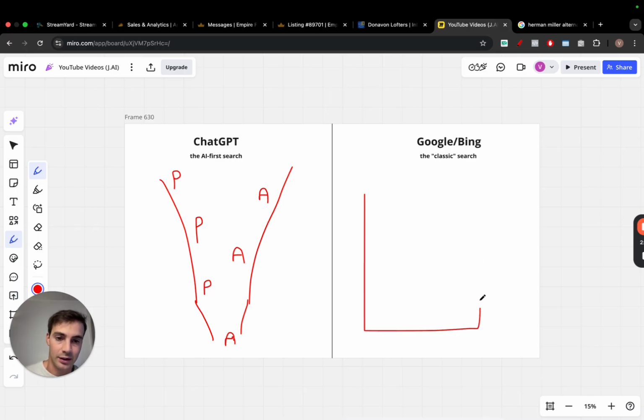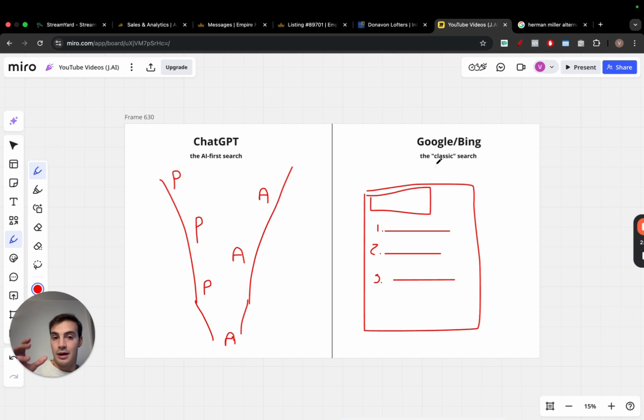While in the classic engines, you just search up something, and then, as you saw before, an article shows up, and then maybe a Reddit thread shows up, and then maybe, who knows, a YouTube video shows up, right? In the classic engine, you just click in, you read the article, and then you click in and skim through the Reddit comments. And maybe you just go out and watch the YouTube video. Then based off of the info you collected, you make a conclusion.